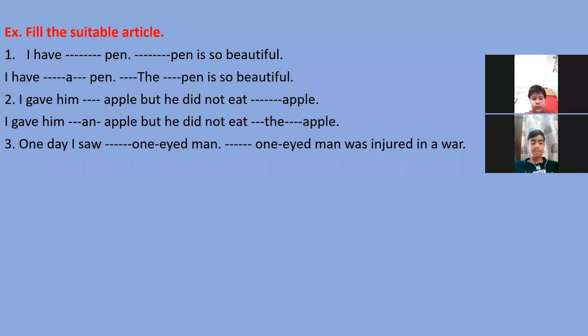Prince, start the video. Sir, one day I saw a one-eyed man. The one-eyed man was injured in a war. Very good. Right answer. Stop the video and mute yourself.